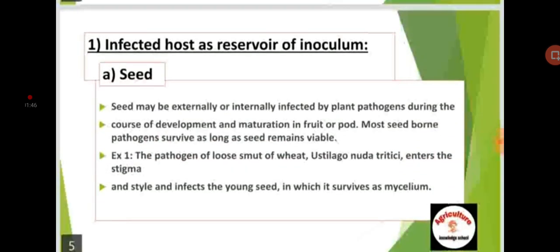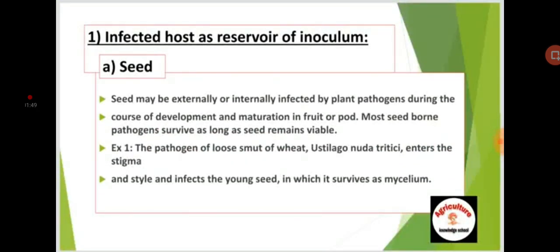Number one is infected host as a reservoir of inoculum. A is seed. Seed may be externally or internally infected by plant pathogens during the course of development and maturation in fruit or pod. Most seed-borne pathogens survive as long as the seed remains viable. For example, the pathogen of loose smut of wheat, Ustilago nuda tritici, enters the stigma and style and infects the young seed in which it survives as mycelium.